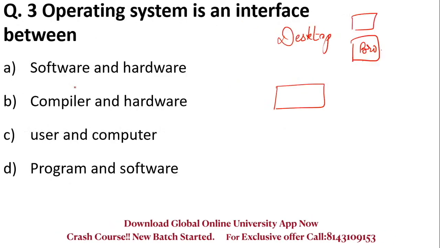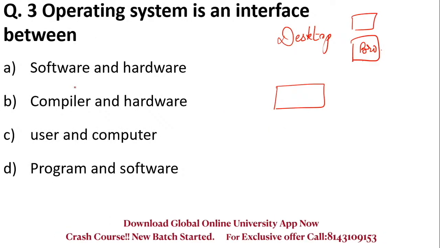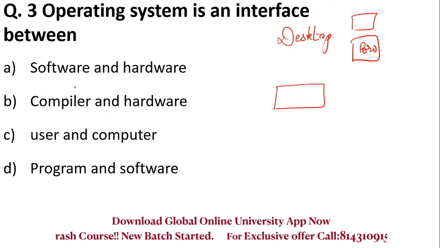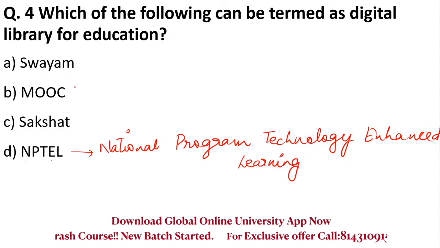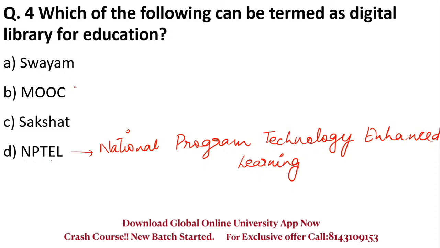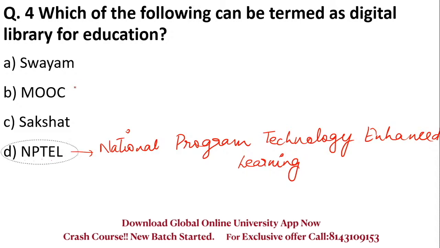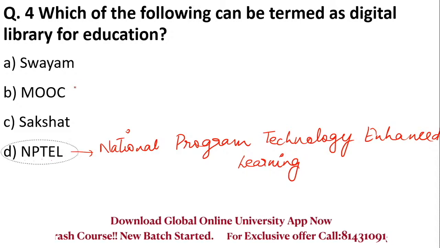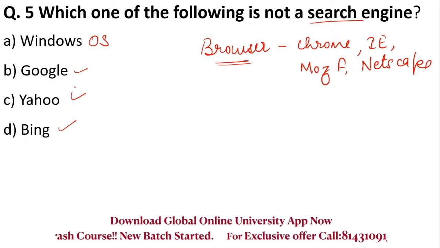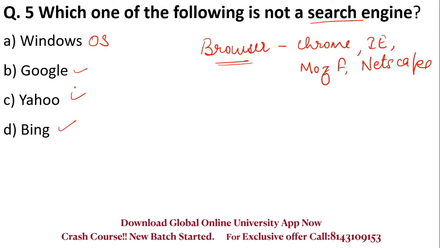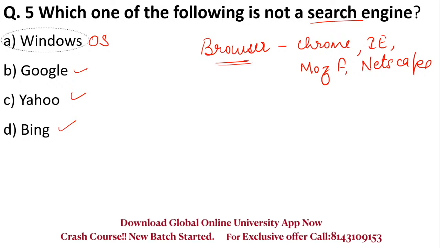Next is operating system is an interface between a user and a computer. Not software and hardware, not compiler and hardware, but user and a computer. Which of the following can be termed as digital library for education? NPTEL, National Program on Technology Enhanced Learning. Which of the following is not a search engine? So Windows is not a search engine because it is an operating system. Windows, Linux, all these are different kinds of operating systems.